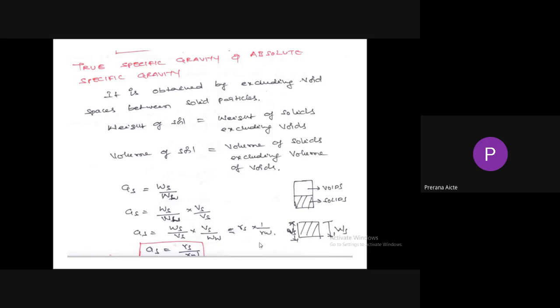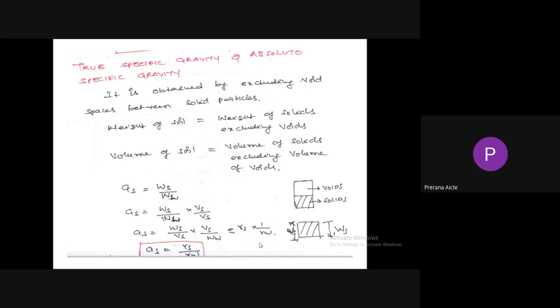Next one is true specific gravity, or absolute specific gravity. In this case, we don't consider volume of voids. We don't consider volume of air or volume of water because we are neglecting the volume of voids. It is the ratio of unit weight of solids to the unit weight of water. The difference between mass specific gravity and true specific gravity is that in mass specific gravity we are considering the volume of voids, and in true specific gravity we are not considering the voids.